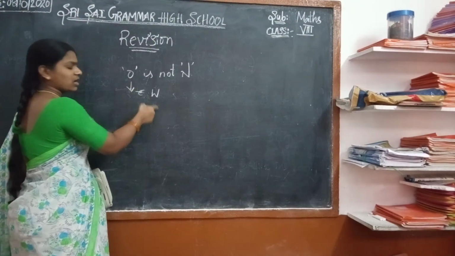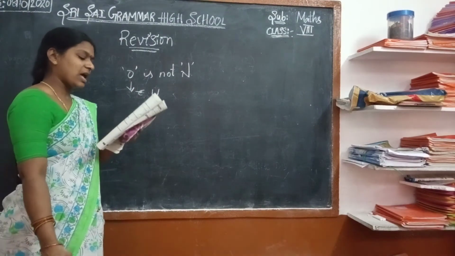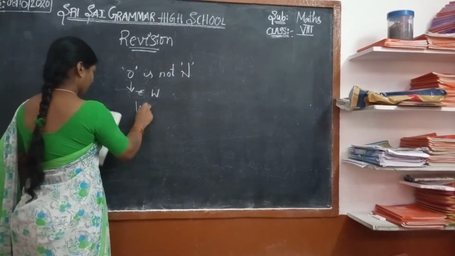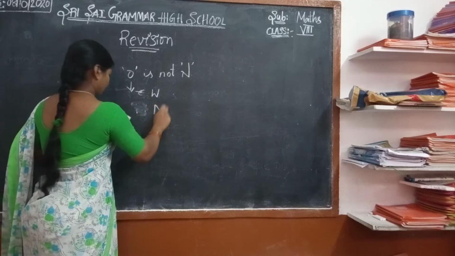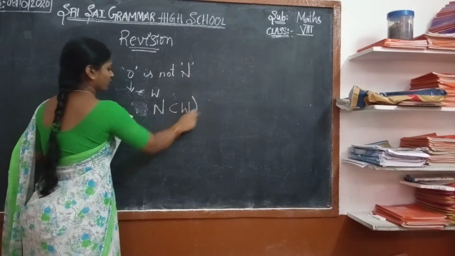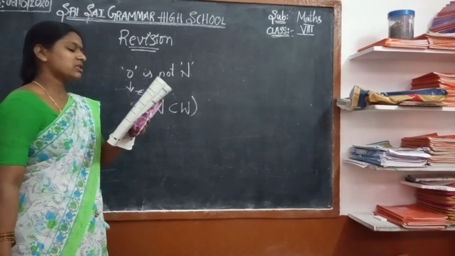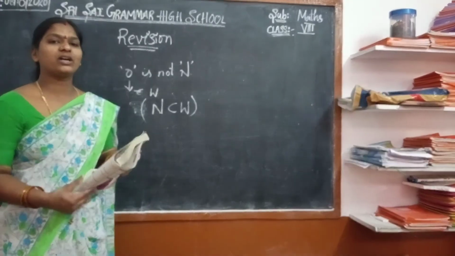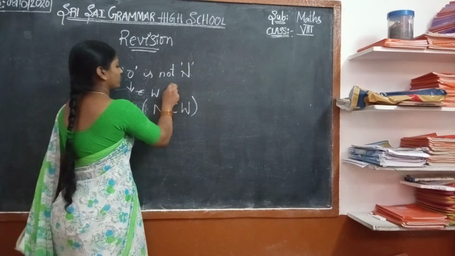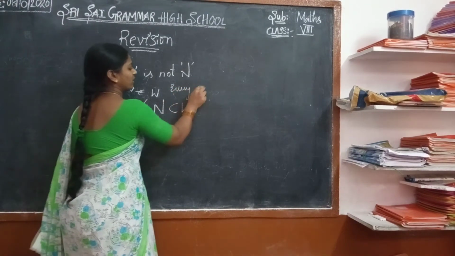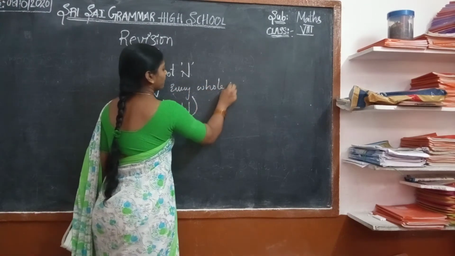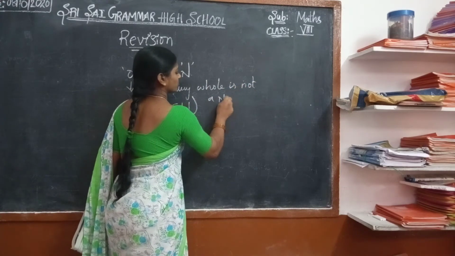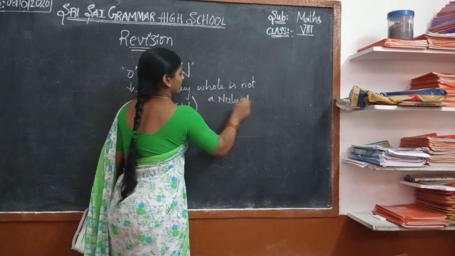Every whole number is not a natural number. The set of natural numbers is a subset of W.